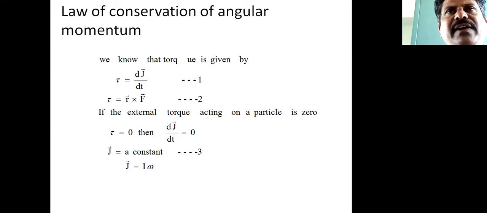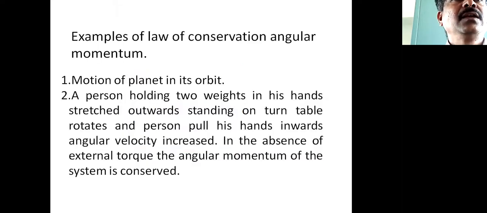Let's see where angular momentum is conserved or remains constant, with examples. The first example is the motion of planets in orbits.